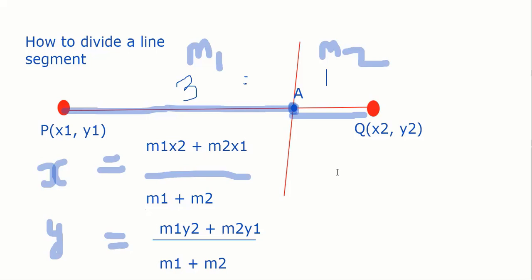अब हमको ये वाला क्वेश्चन सॉल्व करना है. In this question, what is our m1 guys? m1 is 3. What is m2? m2 is 1. So m1, m2 we know. Obviously you will know x1 y1 coordinate, x2 y2 coordinate. So you know everything. That is known as section formula. कोई भी line segment you can divide very easily. We are going to solve 1 or 2 questions, but the point is you can divide line segment in any ratio. Okay, everybody? Let's solve one basic question and then 2 or 3 interesting questions. For example, let me give you one question directly from your book.